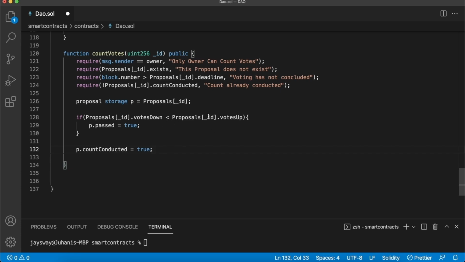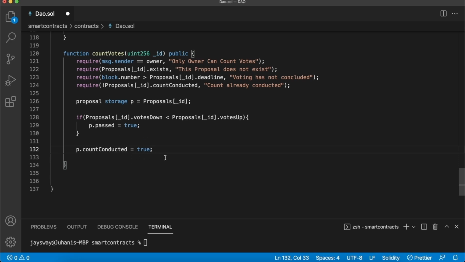So if we have an over 50% vote rate, we change the passed parameter in our proposal to true. So this proposal has been passed. Otherwise, we keep it as false. And nevertheless, whatever the result of this if statement is, we change the count conducted parameter to true, so this proposal can't be counted again.